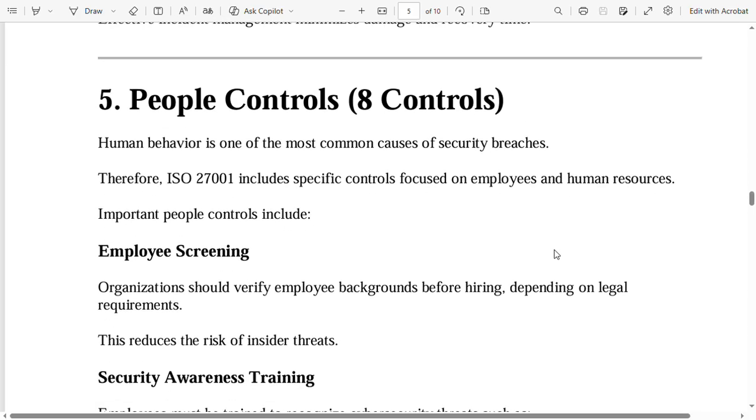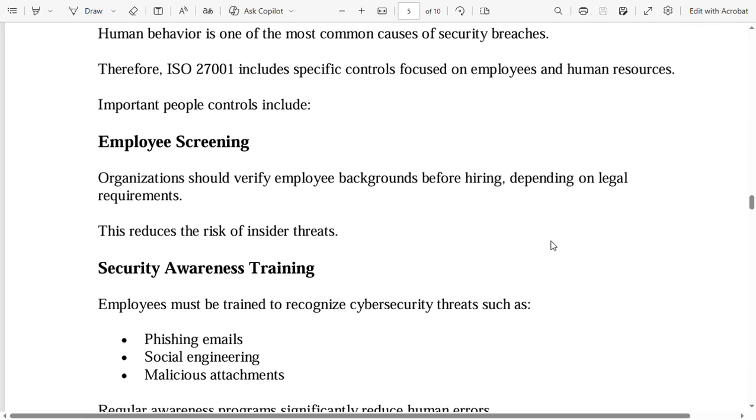Then next is people controls, 8 controls. Human behavior is one of the most common causes of security breaches. Therefore, ISO 27001 includes specific controls focused on employees and human resources. Important people controls include employee screening. Organizations should verify employee backgrounds before hiring, depending on legal requirements. This reduces the risk of insider threats.